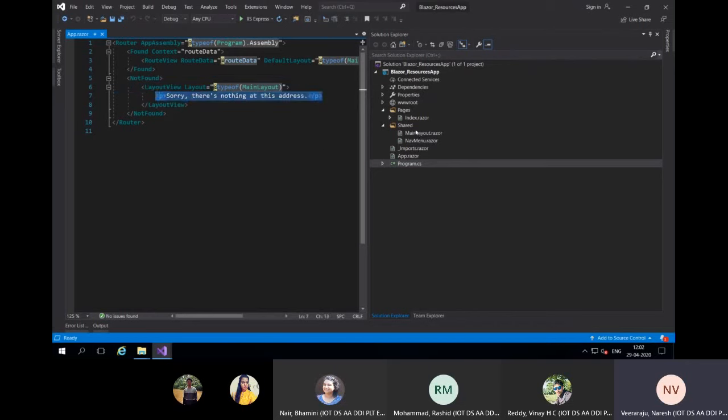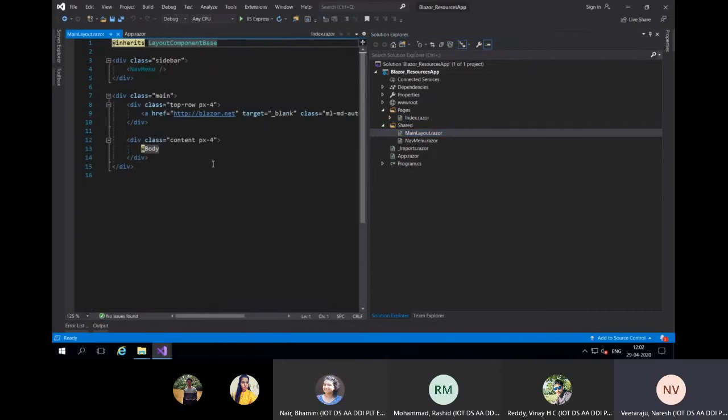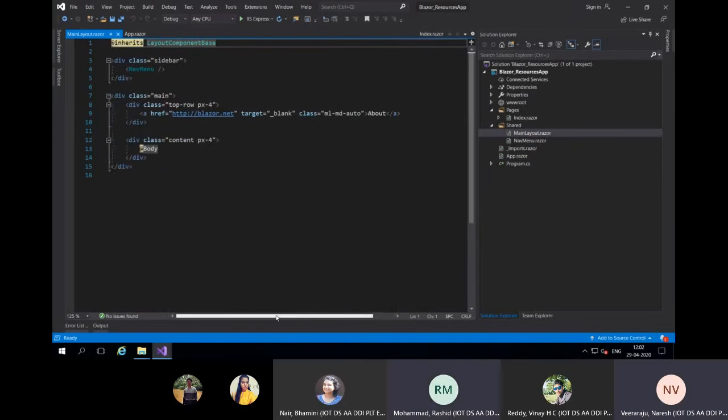Then I'll come to layout. A layout page. There'll be one layout page. What is it similar to, Vinay, in our ASP.NET? This layout, same, right? Yeah, it's basically like a template that is going to provide for everything. This will be one template, and inside this, whatever content is there, that is going to change.